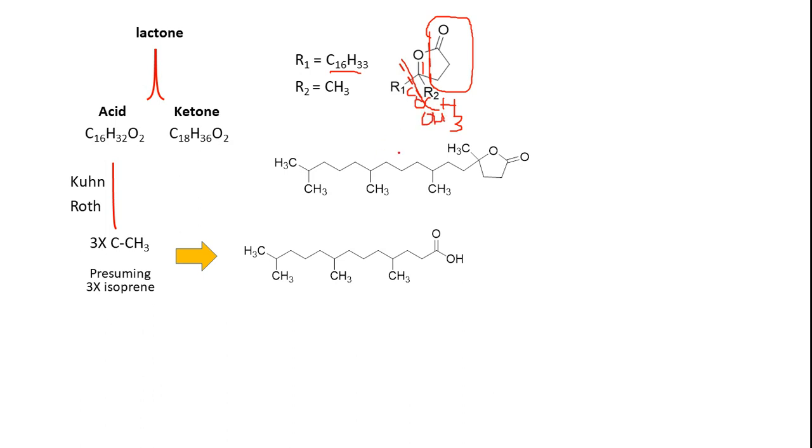So this is actually supporting their proposal. That's the reason why they considered this as a dependable formula, and then they went ahead.